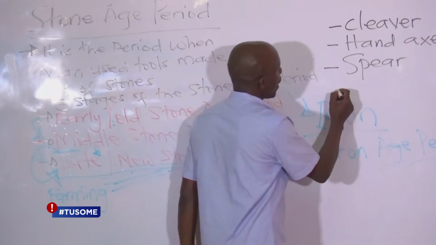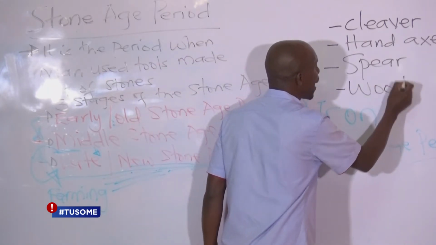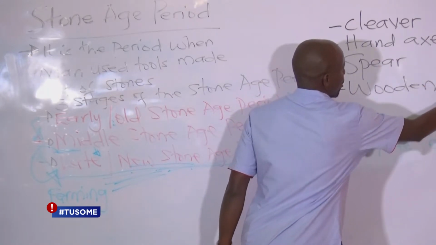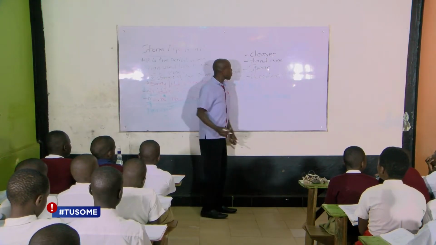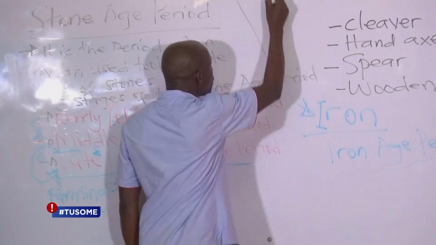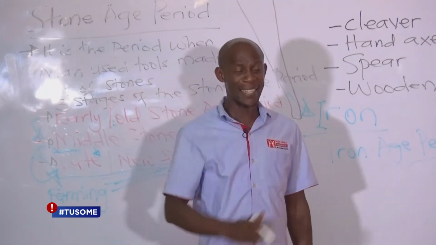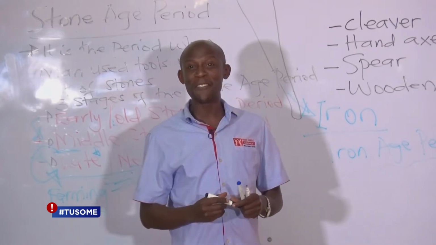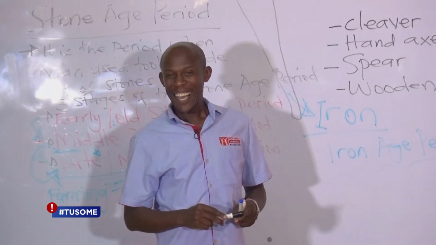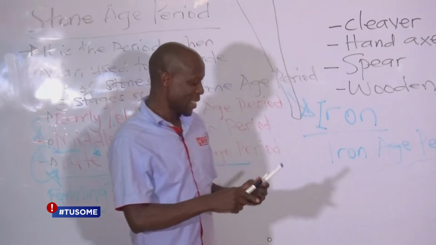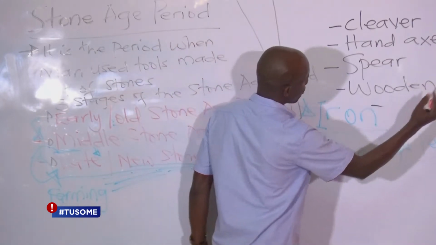Which he would use when he's hunting and also to protect himself. Early man had a wooden club. A wooden club was a very big stick. One side is small, the other is big. He hits you that one on the head. You start seeing angels in heaven singing hallelujah. All together. That was the wooden what? Club. What else are we leaving out?